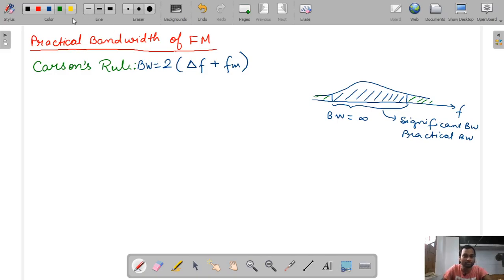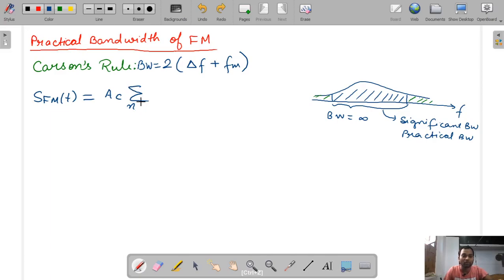So first of all, see, the general expression of the FM signal. We already studied this in the last class, but we are studying it now so that if someone is watching this first lecture, or even the students watching continuously, they will remember it nicely.